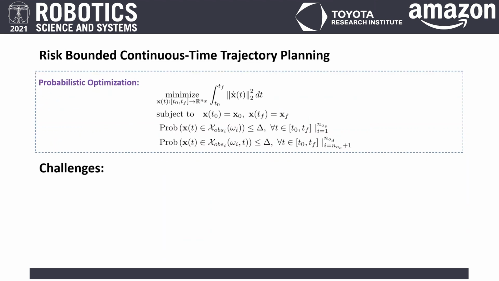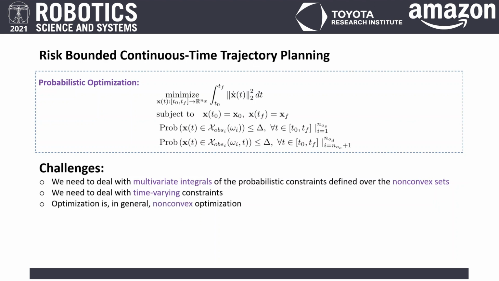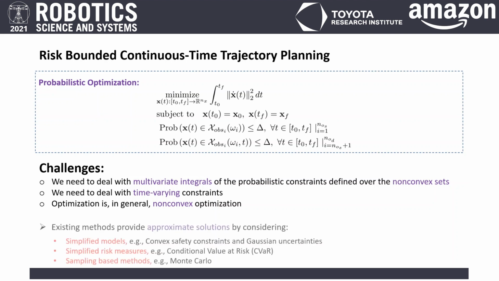Solving the probabilistic optimization of the planning problem is challenging. This is because we need to deal with multivariate integrals of the probabilistic constraints defined over the non-convex sets of the obstacles. We need to deal with time-varying constraints to ensure that they are all satisfied over the entire planning time horizon. And the defined optimization is in general non-convex. Hence, we cannot guarantee to obtain the global optimal solution. Existing approaches to address risk-bounded trajectory planning problems provide approximate solutions by using either simplified models or sampling-based methods.